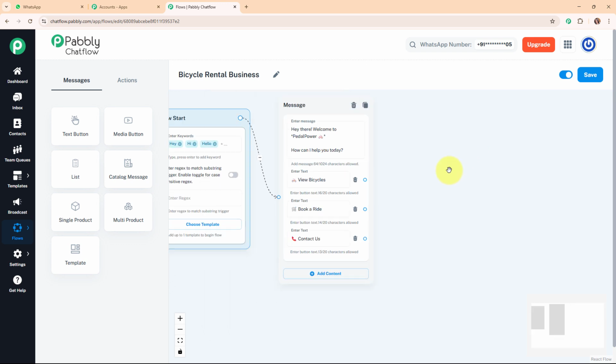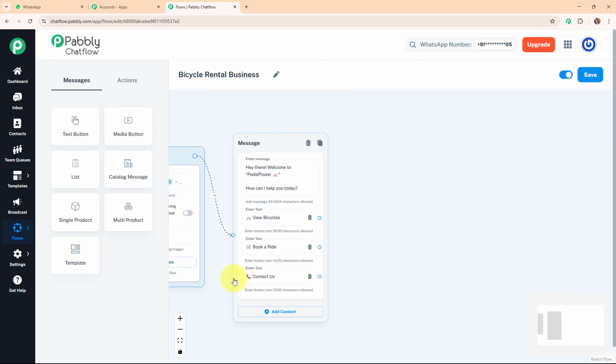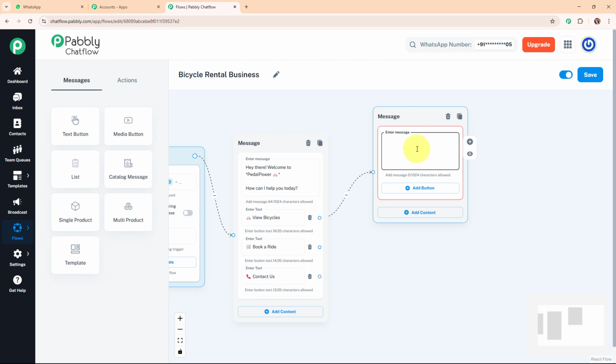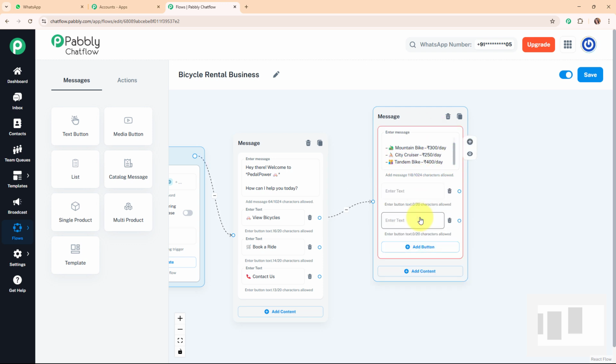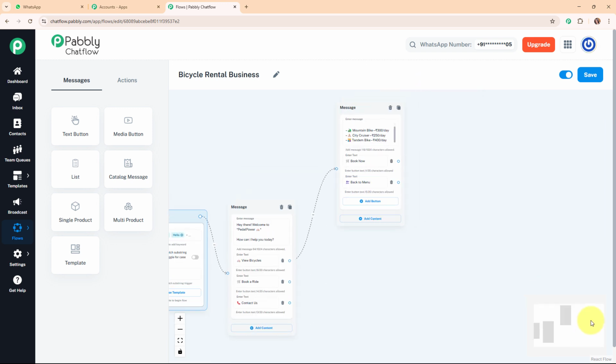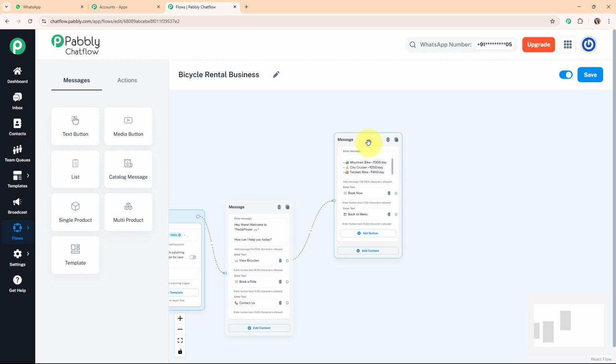Alright, so now after adding these quick reply buttons, I'm going to set up this WhatsApp chatbot further for each of the quick reply buttons added over here. So let's start with view bicycles. I'm going to add a text box over here, and here I'm going to add the text as available bikes, mountain bike, city cruiser and tandem bike. So these are the bike categories, and then I'm going to add quick reply buttons over here with the text as book now and back to menu. Alright, so with this we have successfully completed the text box over here.